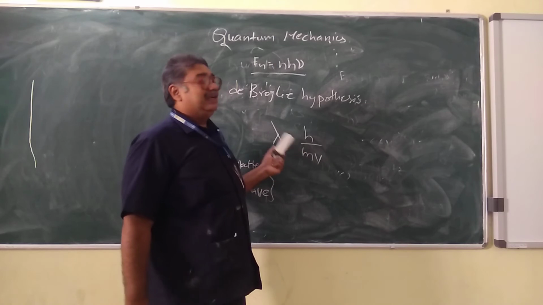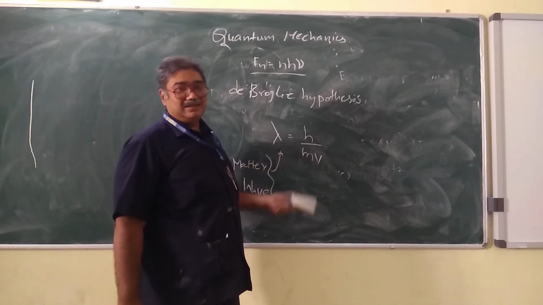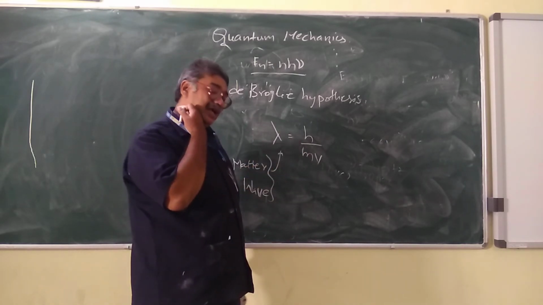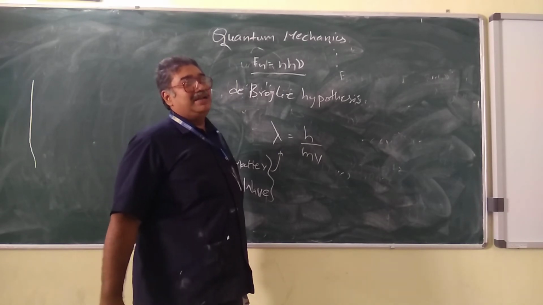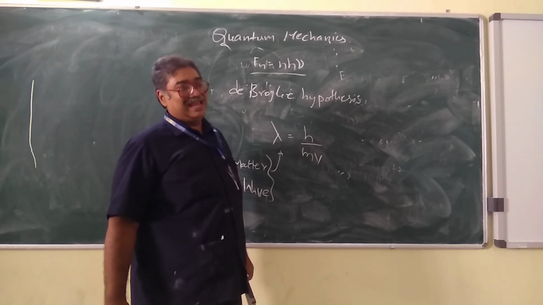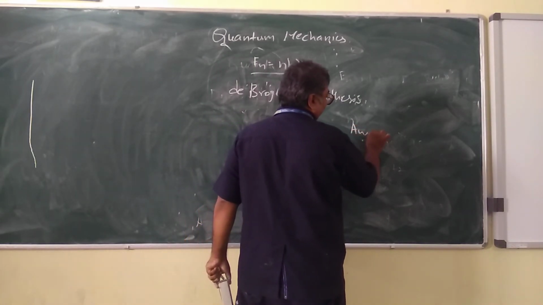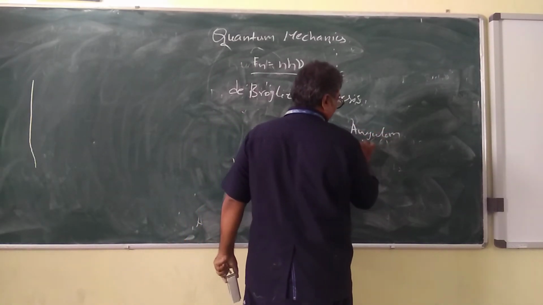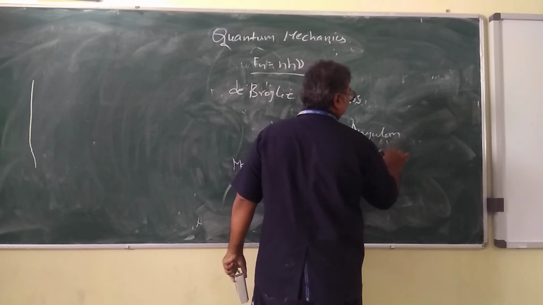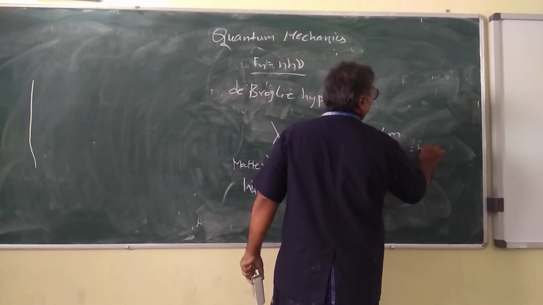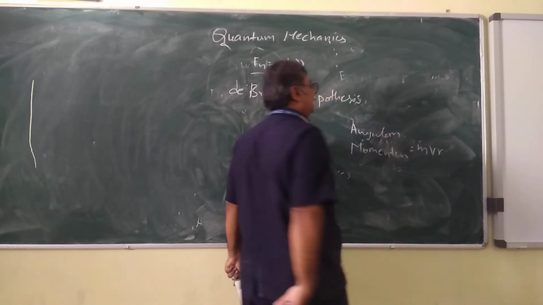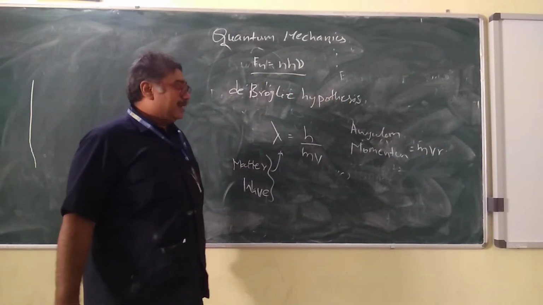So here both of them are interrelated to each other. How exactly are they related? Let us see in this way. Let us take the angular momentum. How are we going to define the angular momentum? The angular momentum is always given by m into v into r. This is the angular momentum. And whose angular momentum is this?